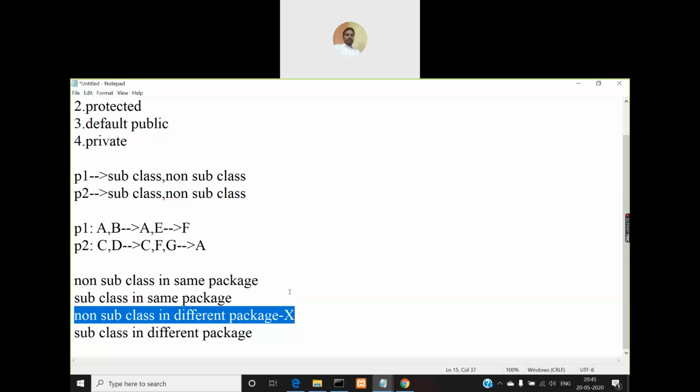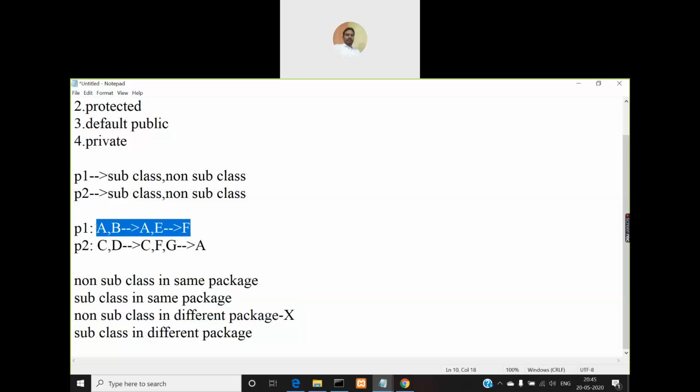And coming to default public, you can access in the same package in every class, irrespective of whether it is a subclass or non subclass. That means you can access in B because B is a subclass and it is in the same package. You can access it in E because E is in the same package. But coming to package P2, in all these classes you will not be able to access, irrespective of whether they are subclasses or non subclasses.